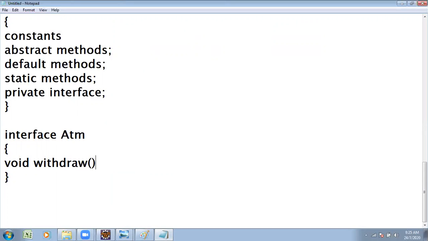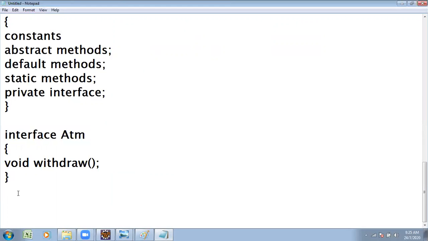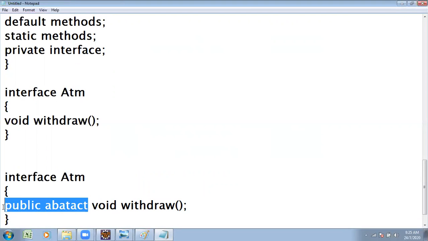When you compile, internally, even if you did not mention it, it is treated as public abstract type. By default, interface methods, even if not mentioned, are treated as public abstract type.